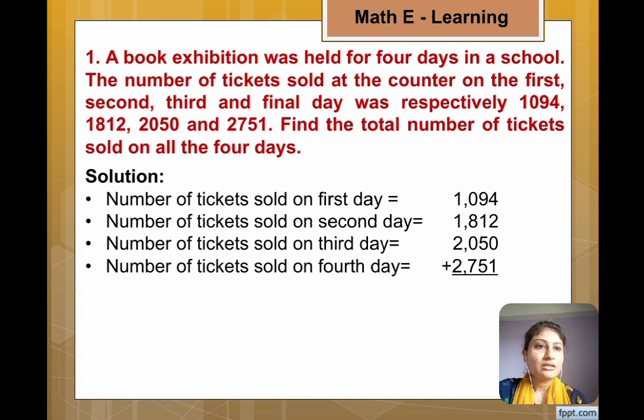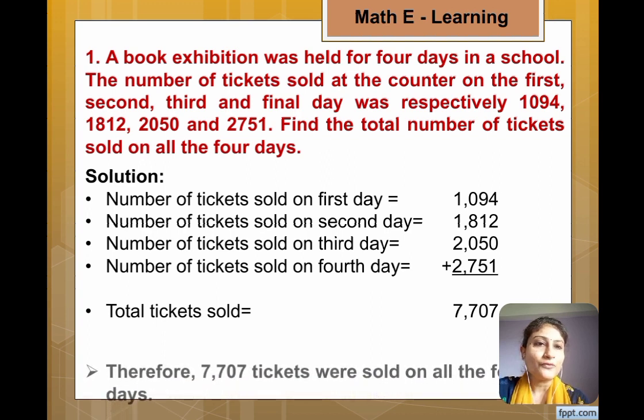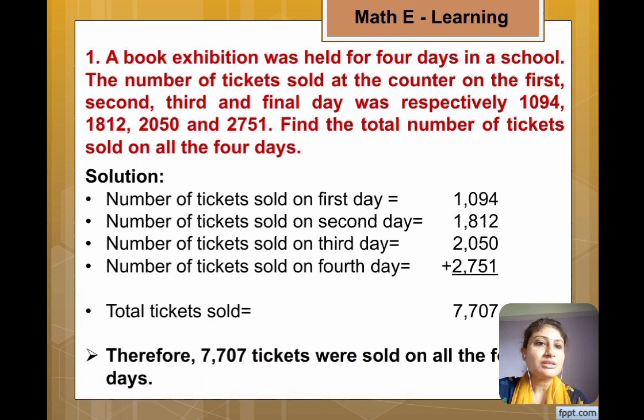2751. Now by adding all these numbers we get the answer 7707. So how to write answer statement? Therefore 7707 tickets were sold on all the 4 days.